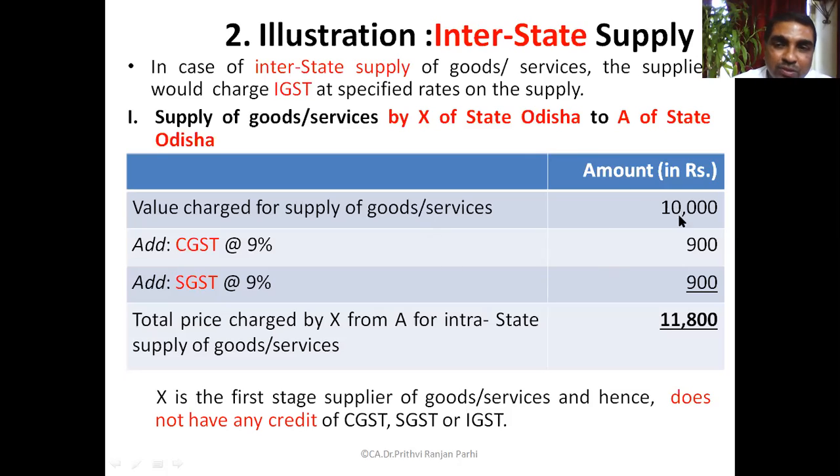And the value of goods, base value, is again 10,000. And since it is a local supply, what kind of GST will be levied? CGST and SGST. What is the amount? 18%. 18% means amount, tell me.